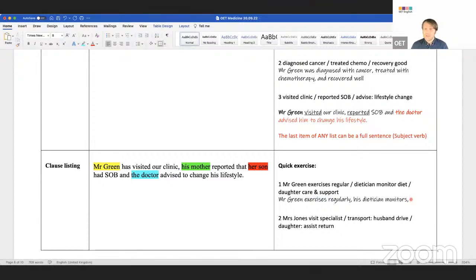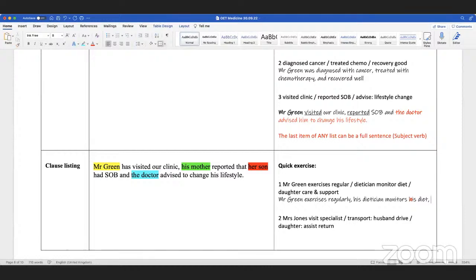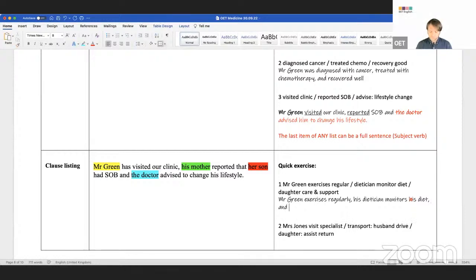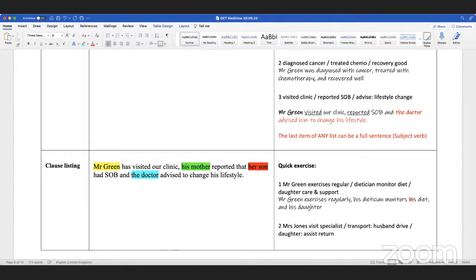It's actually okay. So exercises regularly. His dietitian monitors his diet. What's next? Anyone? And his daughter provided care, or provides care and support. Care and support. Okay. We'll do one.